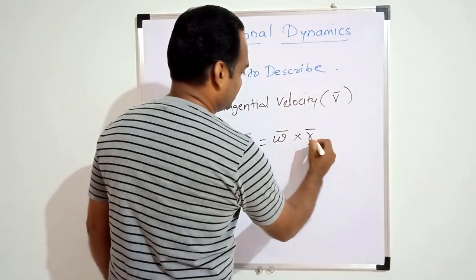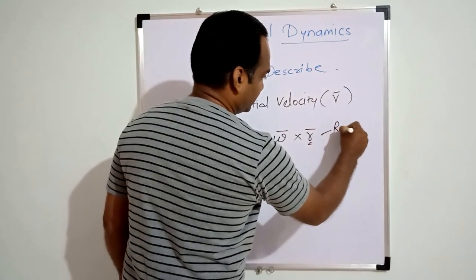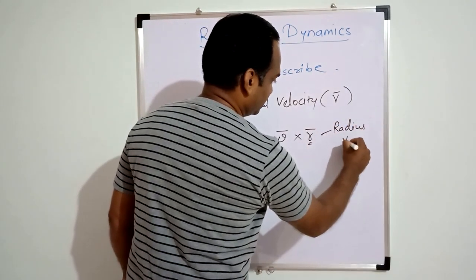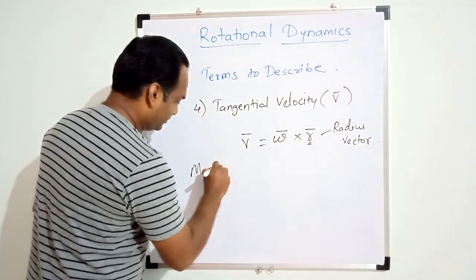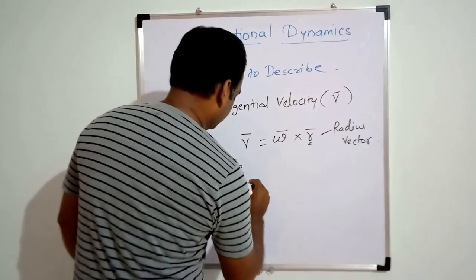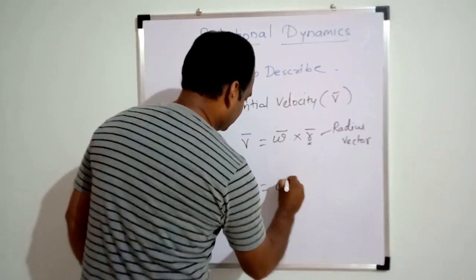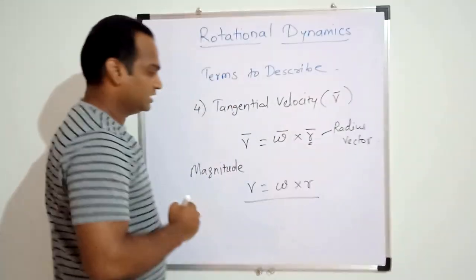This R is the position vector or radius vector. The magnitude of tangential velocity is given as V is equal to omega into R.